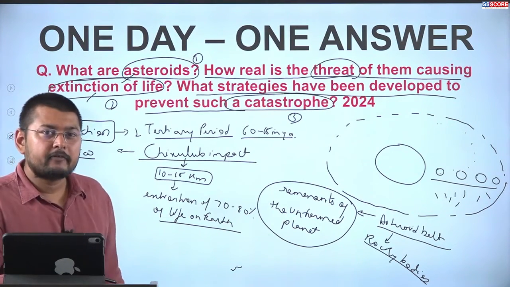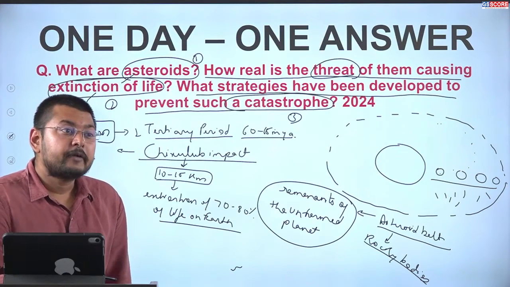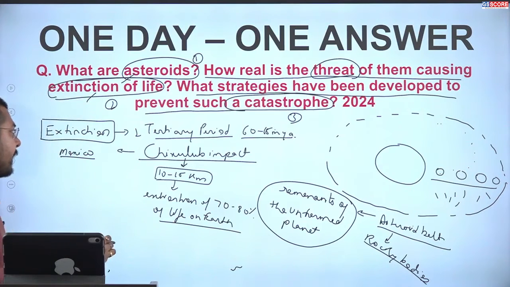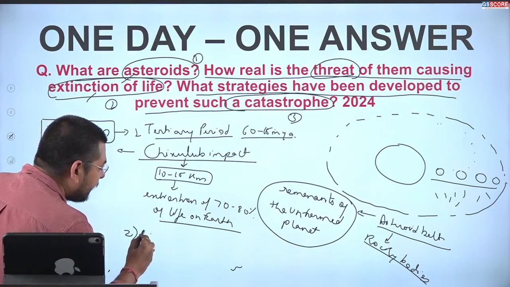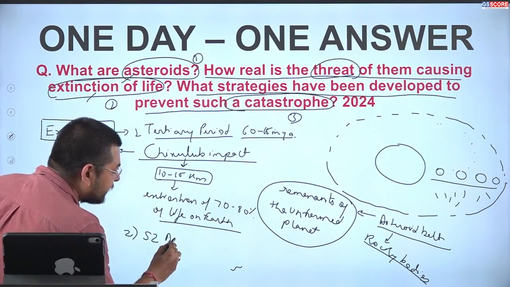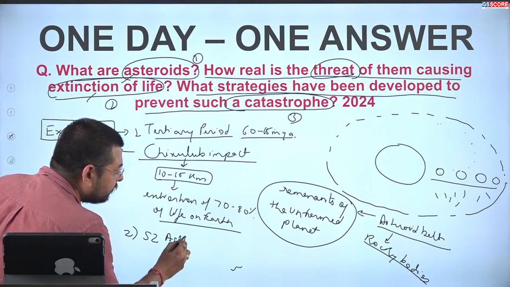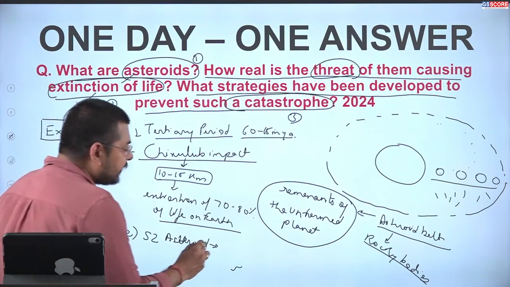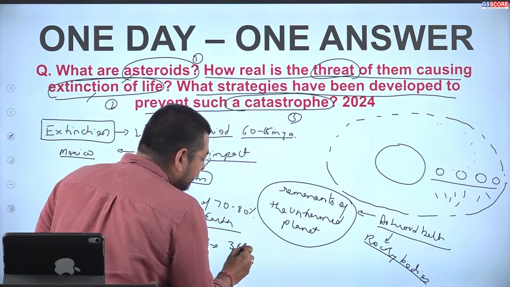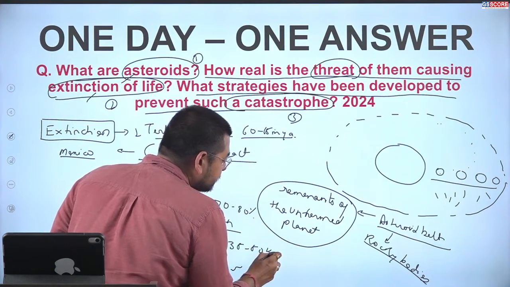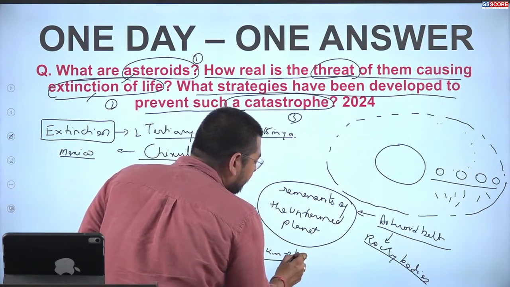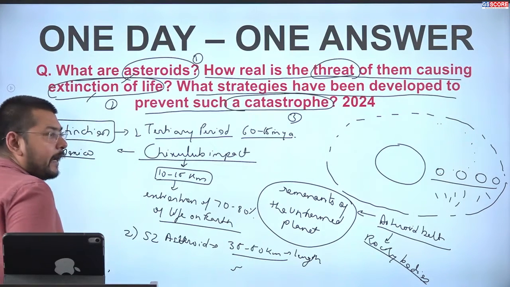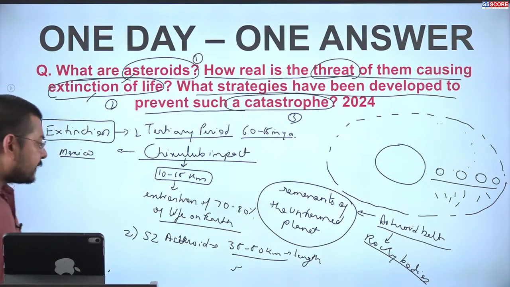This is the first impact which scientific studies have specified. There is another impact, called the S2 asteroid. This S2 asteroid was 35 to 50 kilometers in length, and it was a more devastating asteroid.